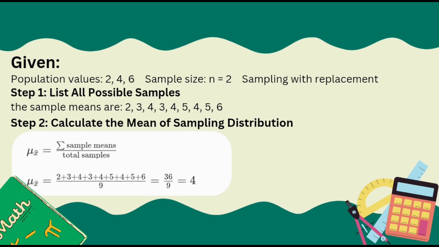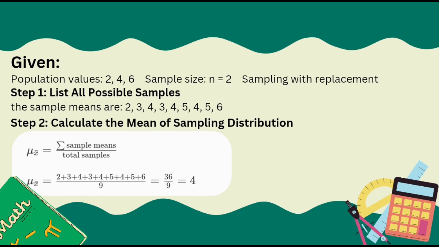First of all, we need to get the given. The given is the population values 2, 4, 6, sample size n equals 2, and sampling with replacement. So first, step 1, list all the possible samples. The sample means are 2, 3, 4, 3, 4, 5, 4, 5, 6. And step 2 is we need to calculate the mean of the sampling distribution.